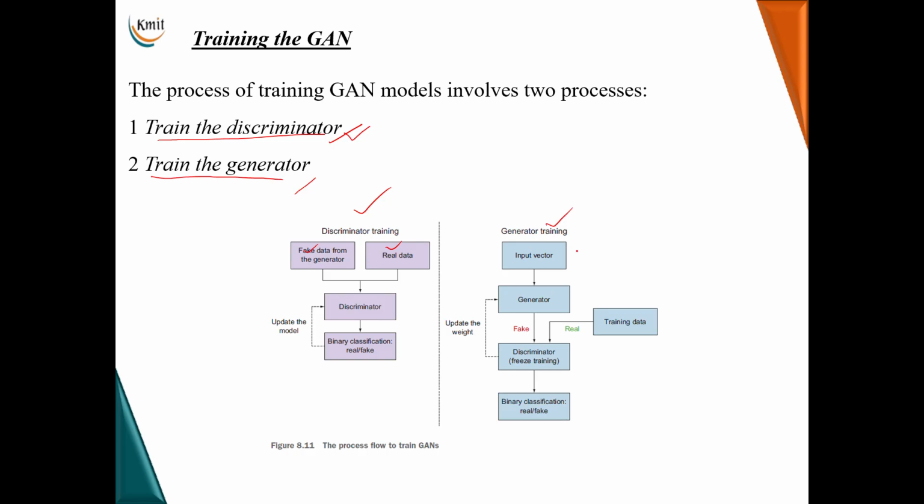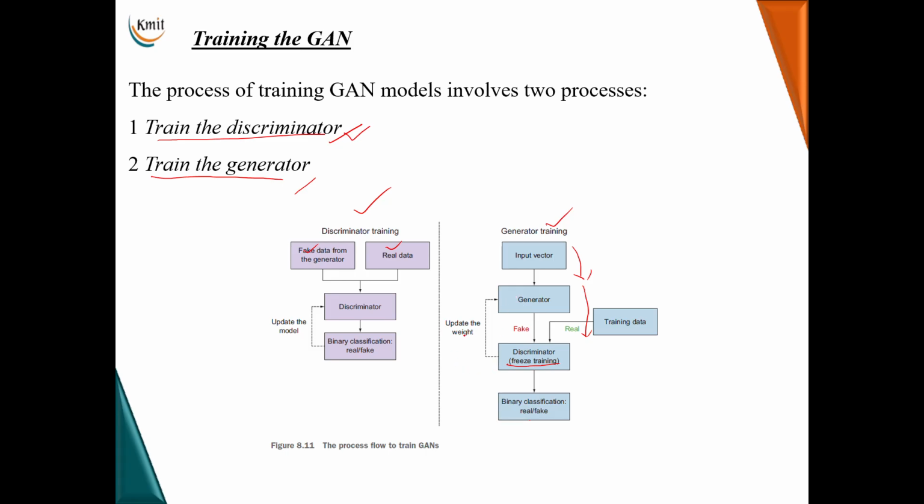Whereas in a generator, you have random input, a noisy vector, fed to the generator. The generator will generate a fake image, which is fed to the discriminator. And what you notice here is the weights of the discriminator are frozen. Though the weights are frozen, the discriminator will still perform the binary classification, and the output is fed to the generator. Based on the output, the generator will update the weights.